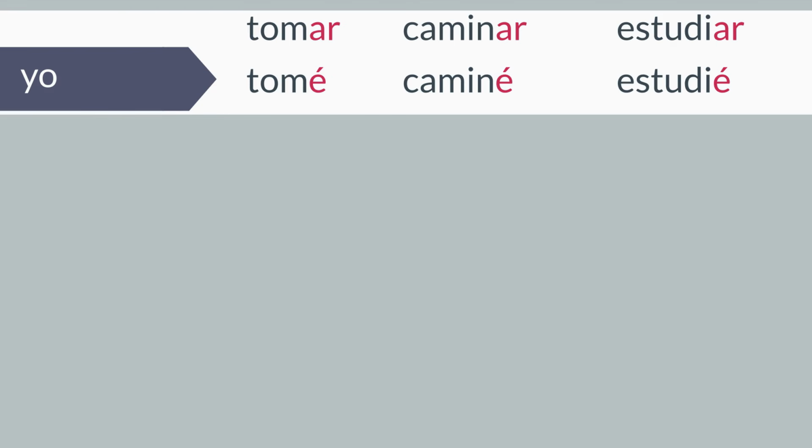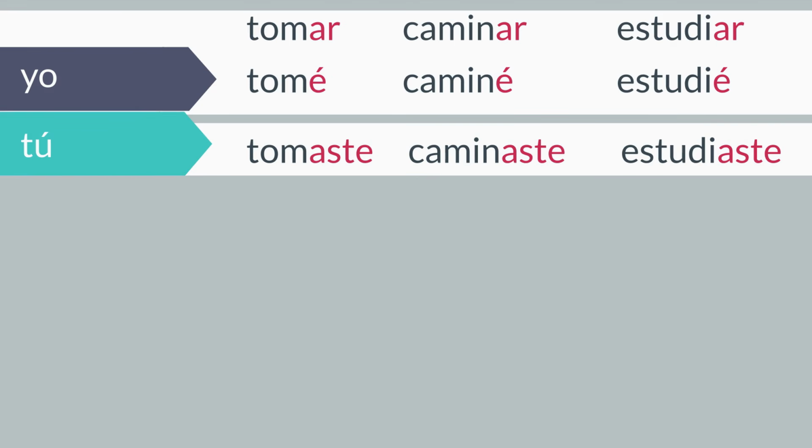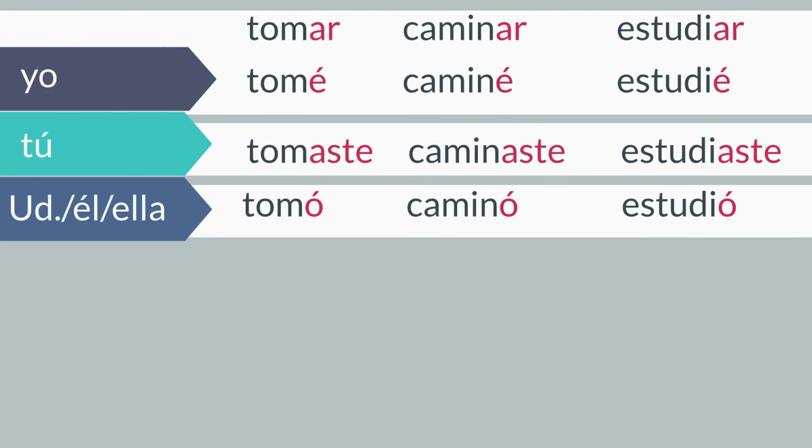For tú conjugations, drop the AR and replace it with aste. Tú tomaste. Tú caminaste. Tú estudiaste. For usted, él, and ella conjugations, drop the AR at the end and replace it with an O with accent. Usted tomó. Él caminó. Ella estudió.